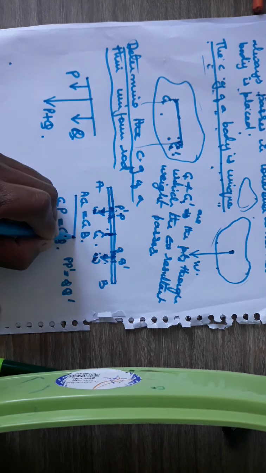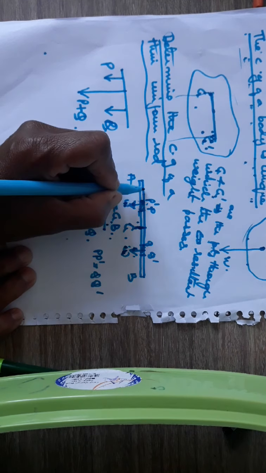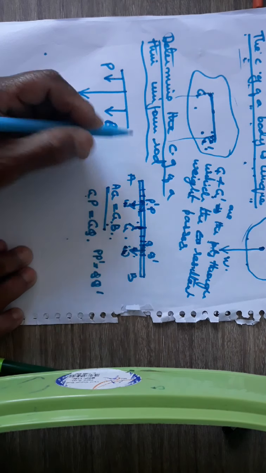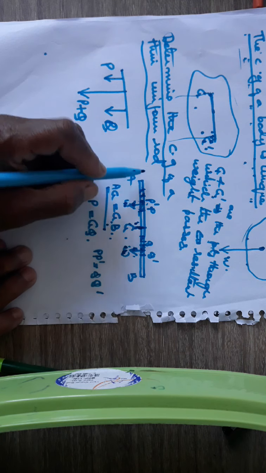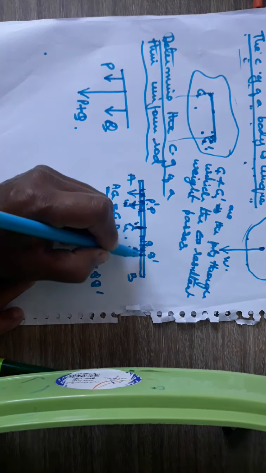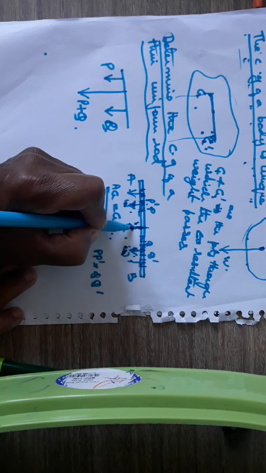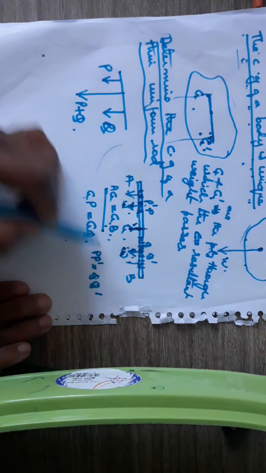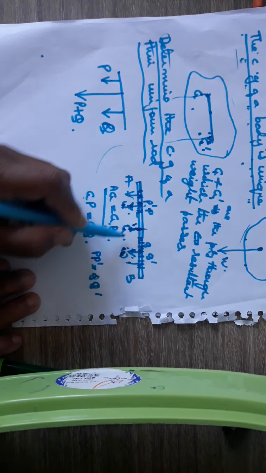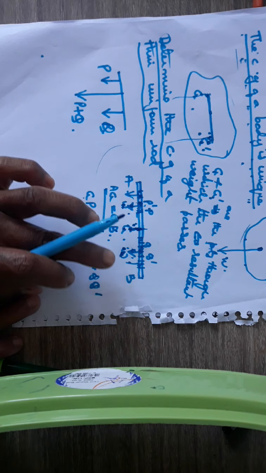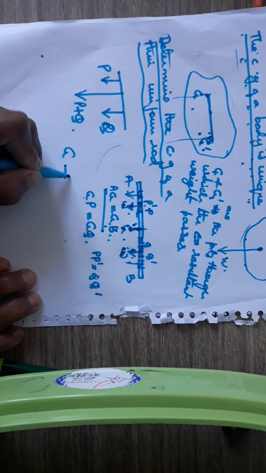Since AG is equal to GB, the whole rod can be divided into pairs of such equal infinitesimal lengths which are equidistant from G, and you can find the resultant of those infinitesimal lengths also. The resultant of those two also will act at G. Hence, if you continue to divide for each pair, the resultant weight will act at G. So the weight of the whole rod will be at the point G.